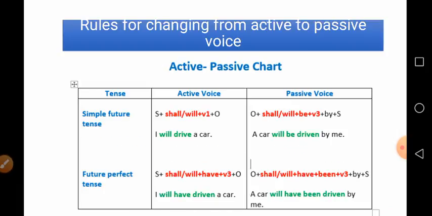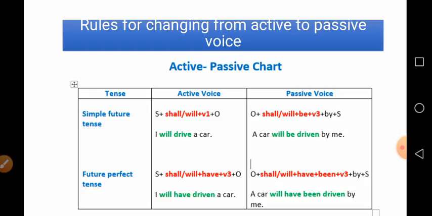Now, next is future tense. There are two tenses: first is simple future tense and the second is future perfect tense. So, you can see here the passive voice structures of simple future tense.